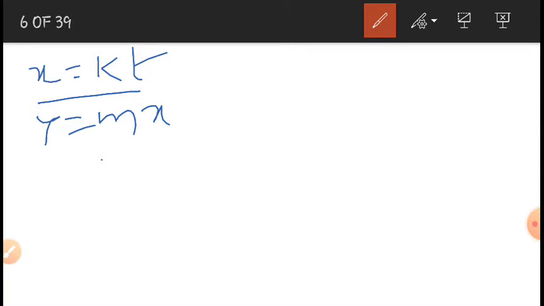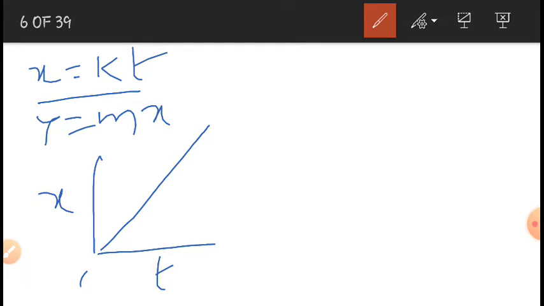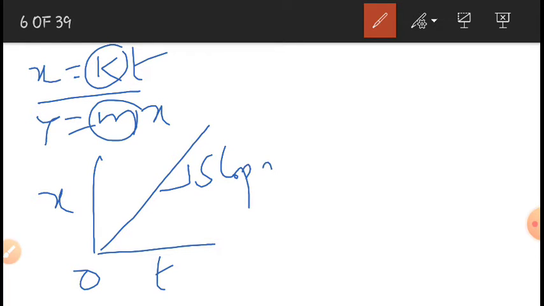So I am plotting a graph between x and t, taking x in place of y. Between x versus t, I would get a straight line which passes through the origin. So the slope is m, and m is equal to k. Here slope is equal to k.